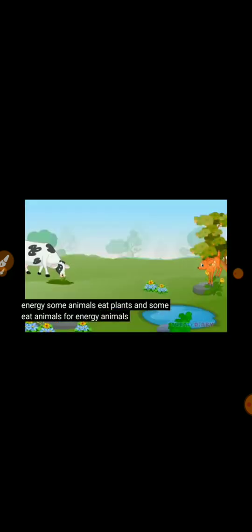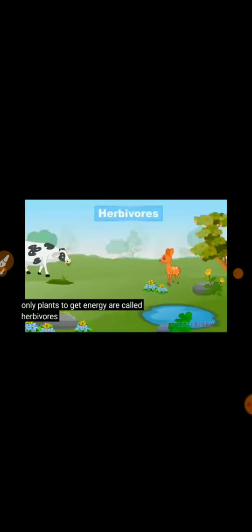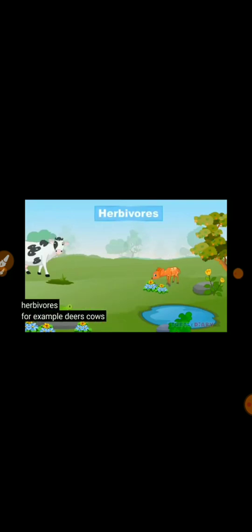Some animals eat plants and some eat animals for energy. Animals that eat only plants to get energy are called herbivores. For example, deers, cows, grasshoppers. Animals that eat animals to get energy are called carnivores.